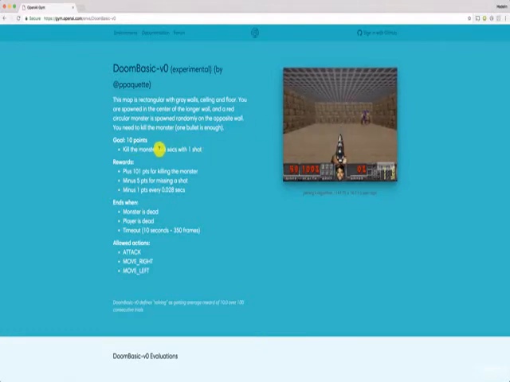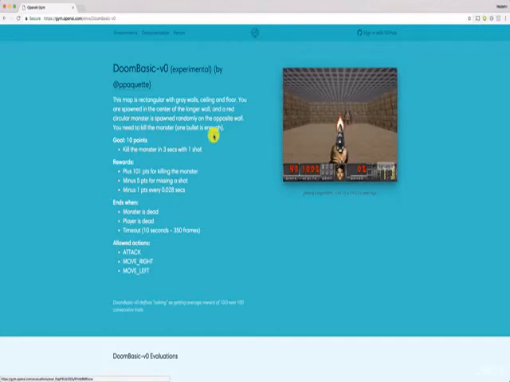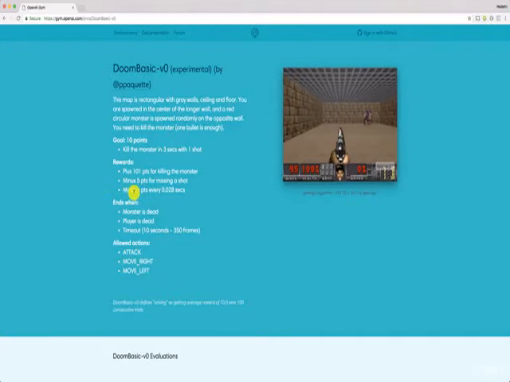Then the rewards are specified. So you get plus 101 points for killing this monster here. Then you get a bad reward with minus 5 points for missing a shot. So actually right now it is getting some bad rewards because it's missing a lot of shots. And you get minus 1 every 0.028 seconds. So that's all your rewards.